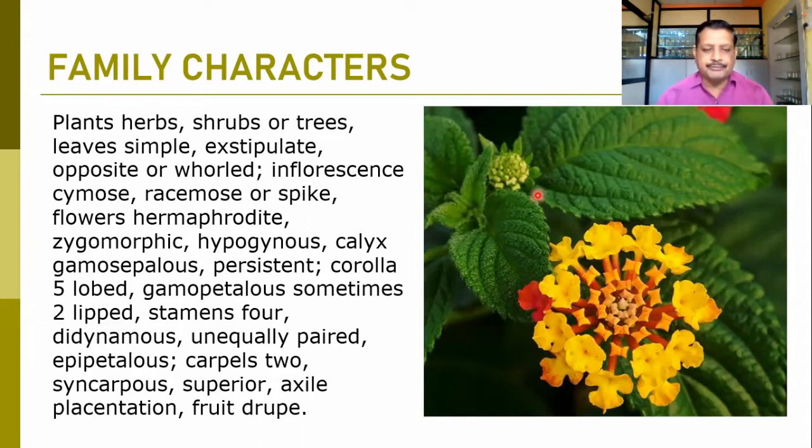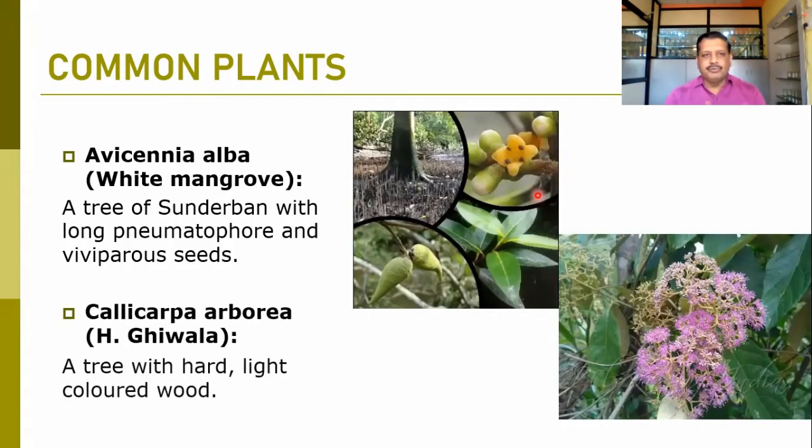In most of the members, the fruit is either a berry or a drupe. Here you can observe these are some of the important characters of this family Verbenaceae. Here we are going to discuss some of the common plants which are commonly found in India. So these common plants can be discussed here.